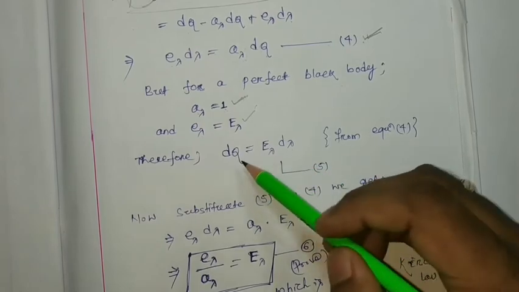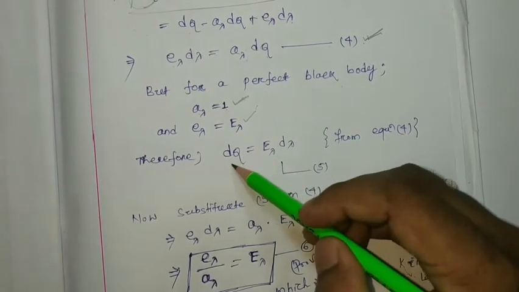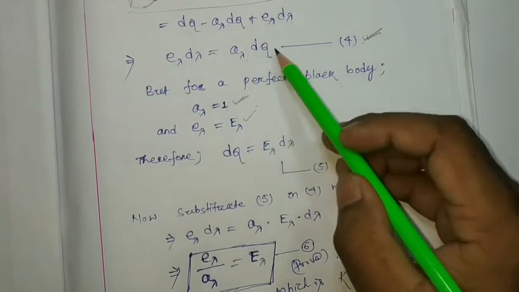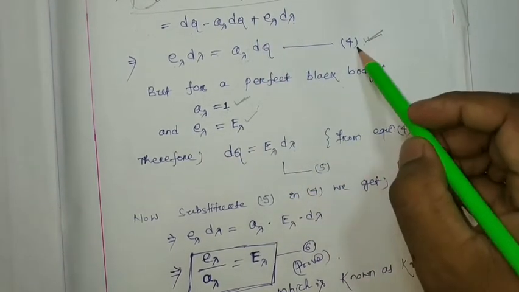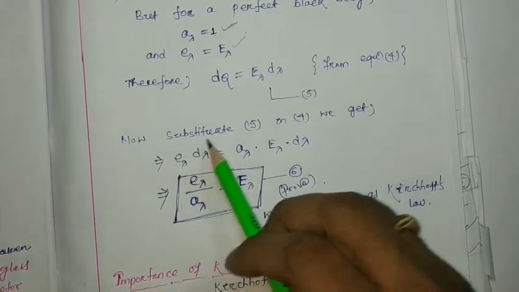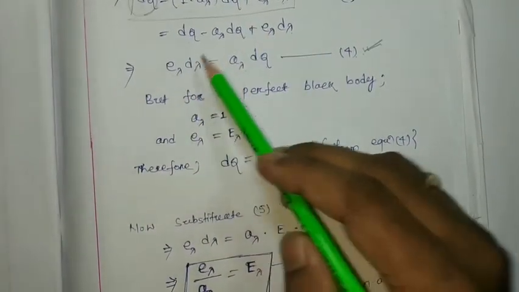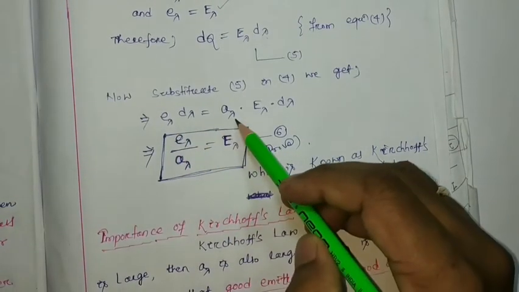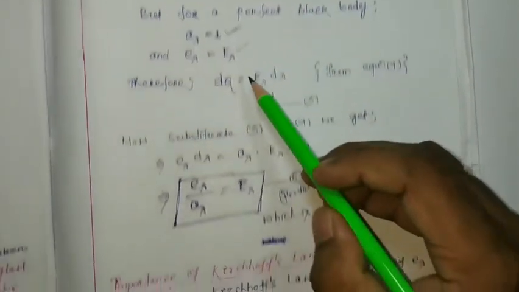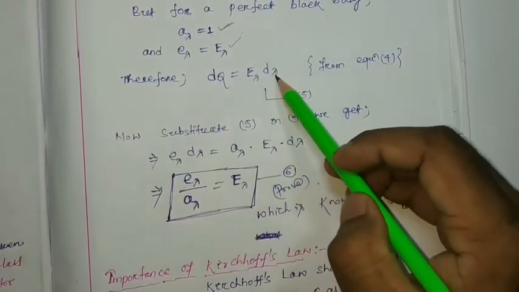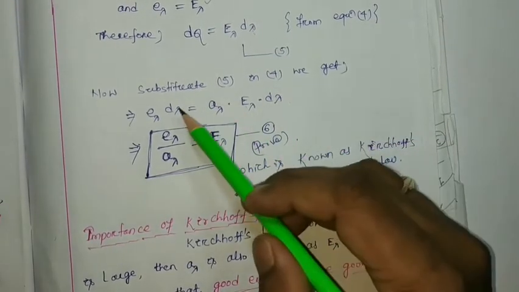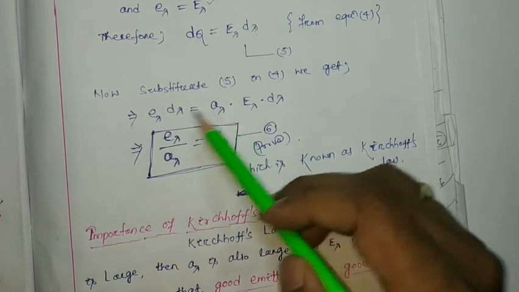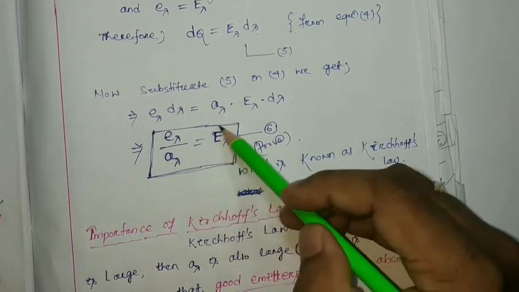By considering the perfect black body, we found dq is nothing but capital E lambda d lambda. Here, instead of dq, if I put E lambda d lambda, then equation number 4 will be... so here it is written that now substitute 5 in equation number 4. What are we going to get? We found small e lambda d lambda will be equal to A lambda into dq, which is nothing but capital E lambda d lambda. So here d lambda got cancelled. A lambda taken this side, it will be e lambda by A lambda equal to capital E lambda.